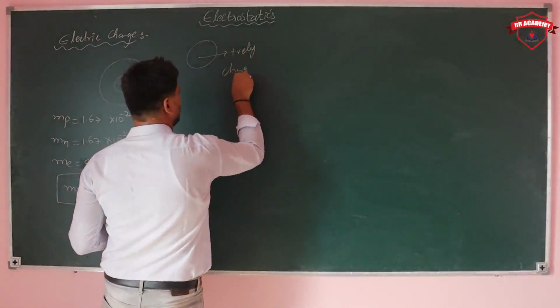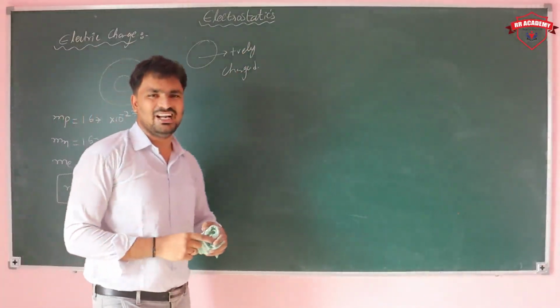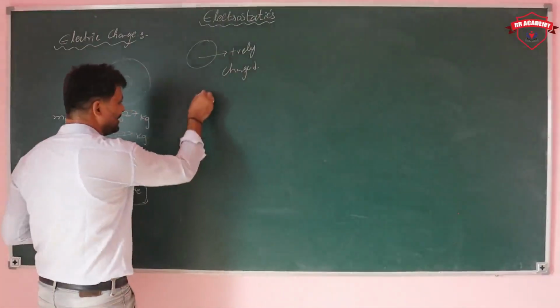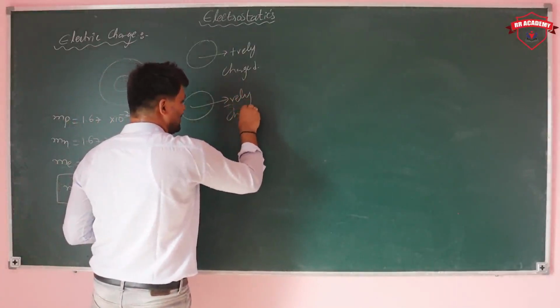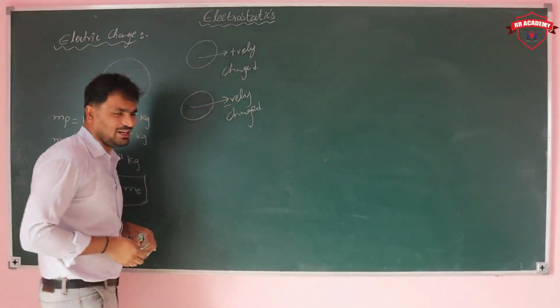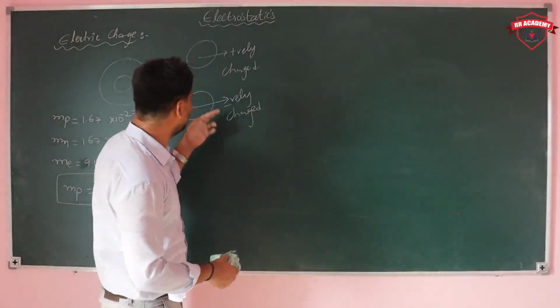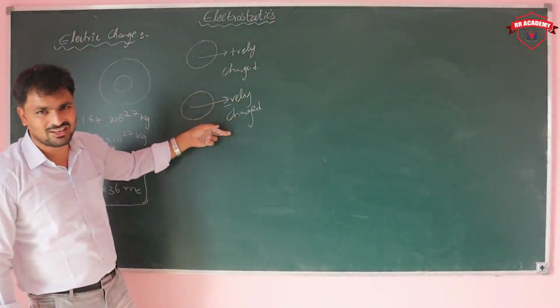Positively charged means there must be a deficiency of electrons, a smaller number of electrons. And negatively charged means the body has a larger number of electrons.